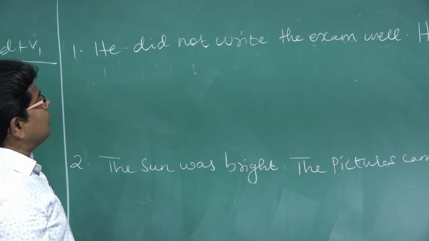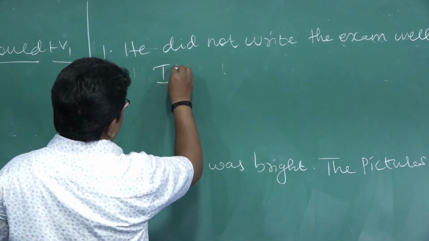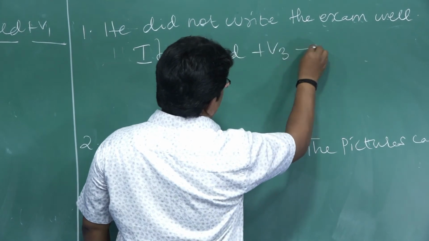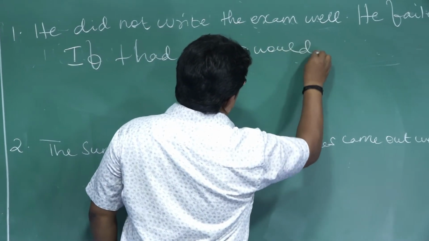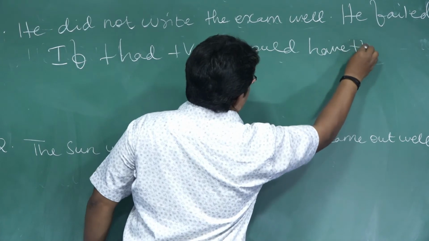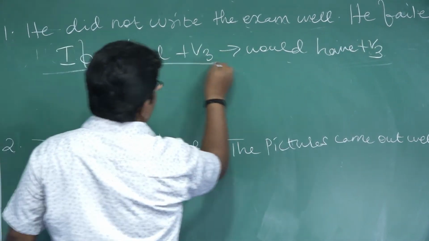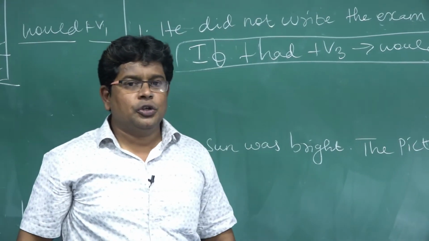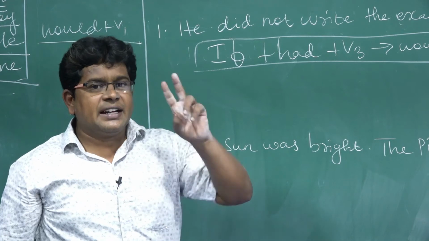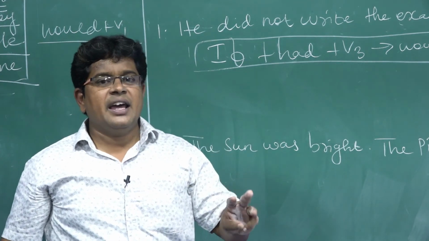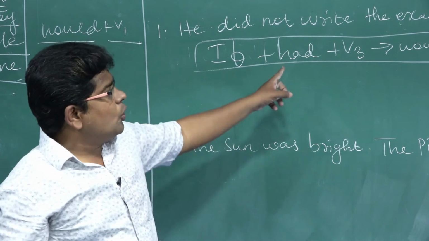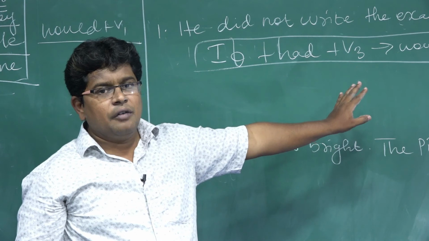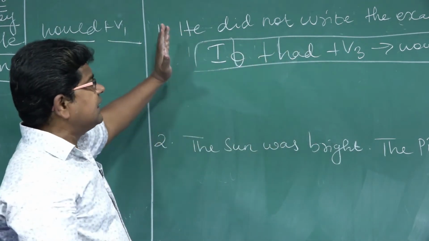The first rule is that we have to write if plus had plus V3, would have plus V3. We have to apply only the third rule. That's why I told you to listen to that conditional class. In the conditional class, what is the third type? If plus had plus V3, would have plus V3. In combining of sentences using if clause, we are going to apply only the third type. That is the third rule.